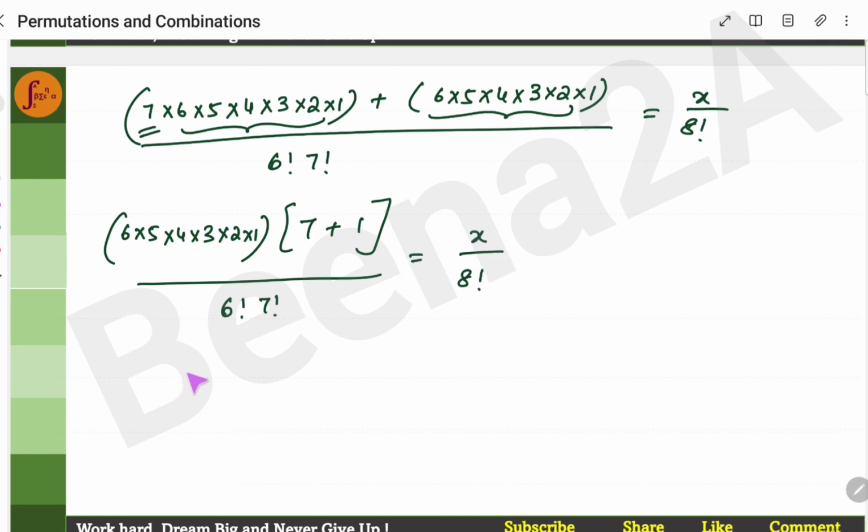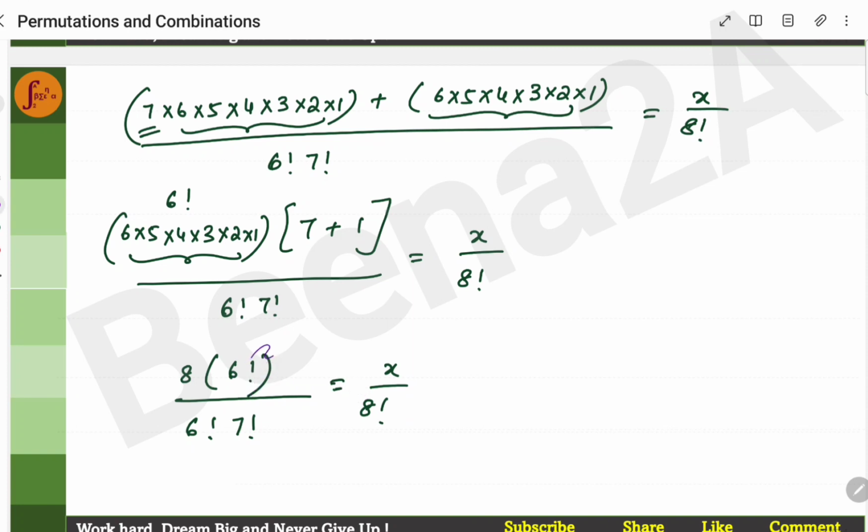Now 7 plus 1 is 8. So I'll get 8 into, now what is this? This is nothing but 6 factorial. 6 into 5 into 4 into 3 into 2 into 1 is nothing but 6 factorial. Let me write it as 6 factorial by 6 factorial, 7 factorial to x by 8 factorial. The reason I put factorial here is it becomes easy for me to cancel. I can cancel 6 factorial here and 6 factorial here. We could have calculated using a calculator and then added it up, but this is simpler because it will get cancelled. You can avoid the calculation steps. So now I'll get 8 by 7 factorial is equal to x by 8 factorial.